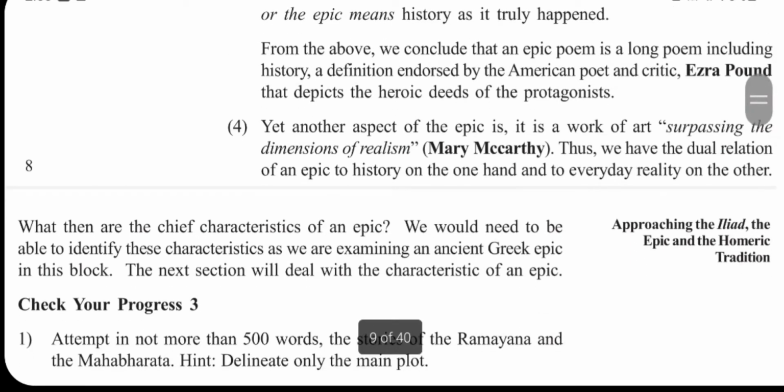And yet another aspect of the epic is that it is a work of art surpassing the dimensions of realism. Thus we have the dual relation of an epic to history on one hand and to everyday reality on the other. Even though it is a part of history, it may not go hand in hand with all the reality.